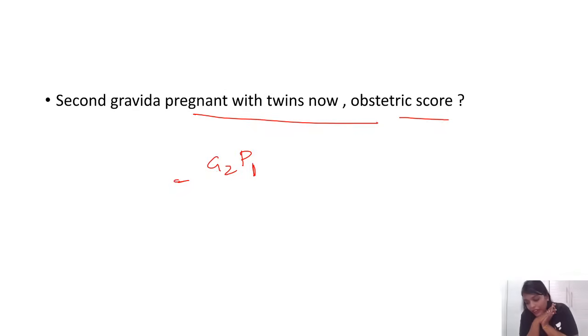So I hope I covered all the questions for all of you. And even if they had previous twins, then also your answer will go for G2P1, because twins is always para 1. Twins is always para 1, not para 2.